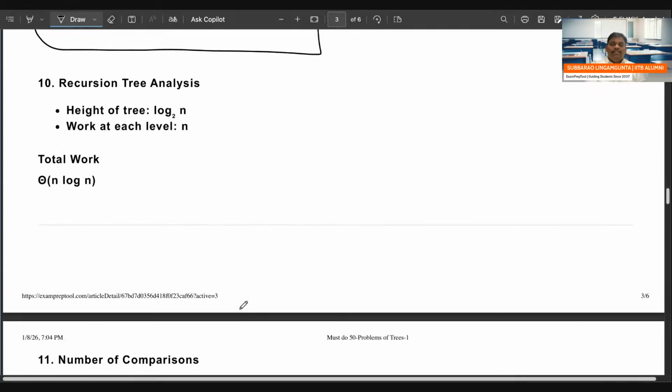Recursion tree analysis: the height of the tree is log n, and the work at each level, where the combine happens everywhere, is n. That is the reason time complexity became n log n.